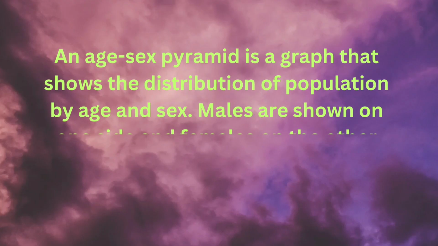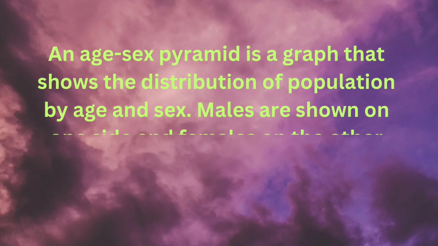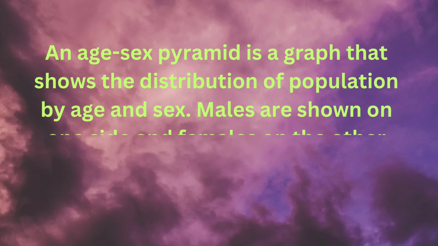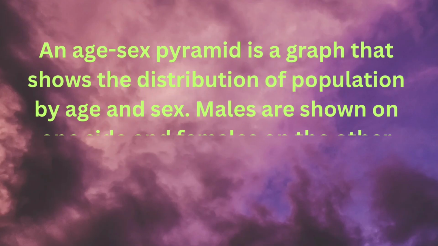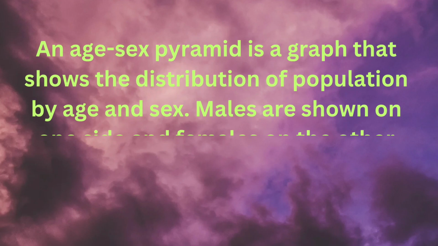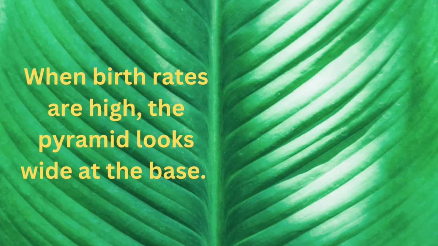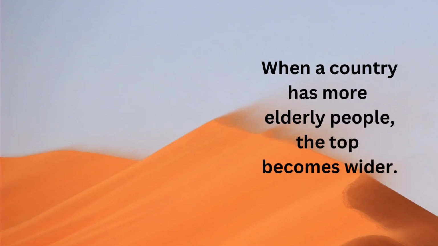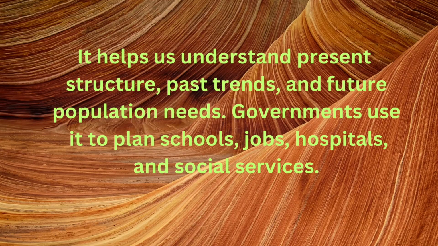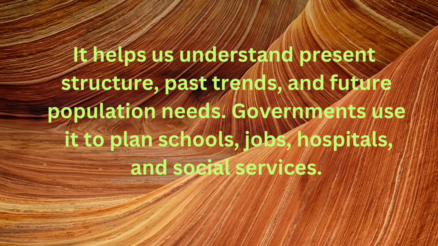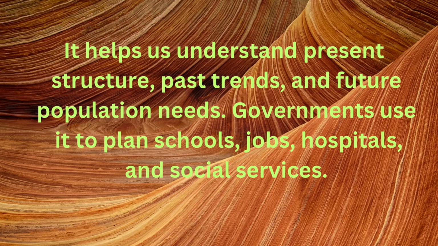Another important tool to study age structure is the age sex pyramid. An age sex pyramid is a graph that shows the distribution of population by age and sex. Males are shown on one side and females on the other. Youngest at the bottom and eldest at the top. When birth rates are high, the pyramid looks wide at the base. When a country has more elderly people, the top becomes wider. It helps us understand present structure, past trends, and future population needs. Governments use it to plan schools, jobs, hospitals, and social services.